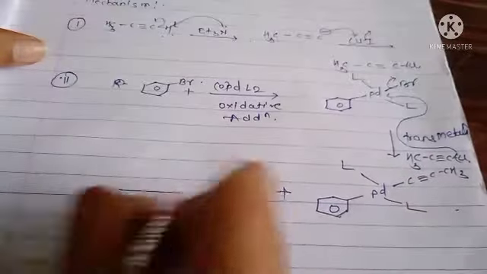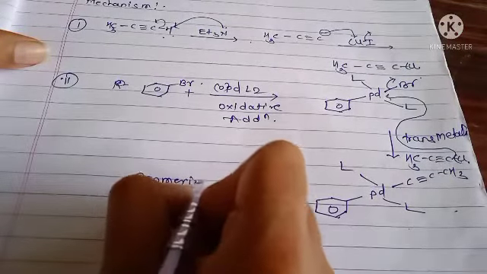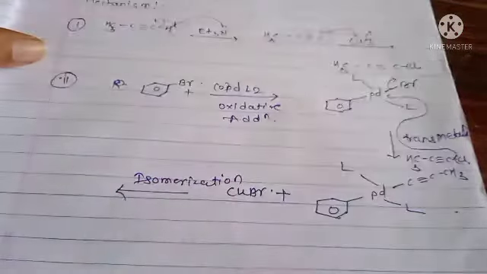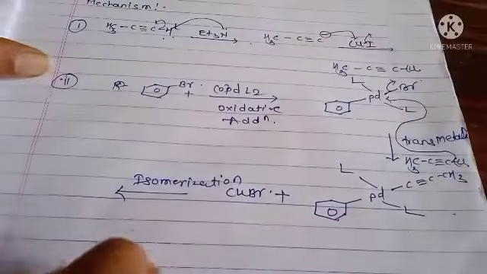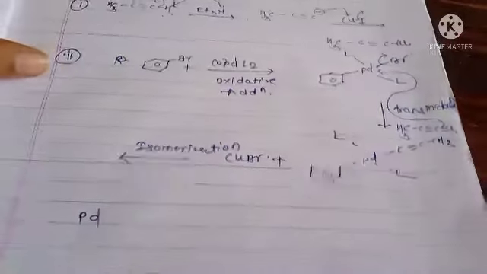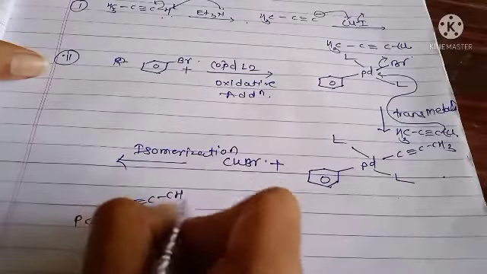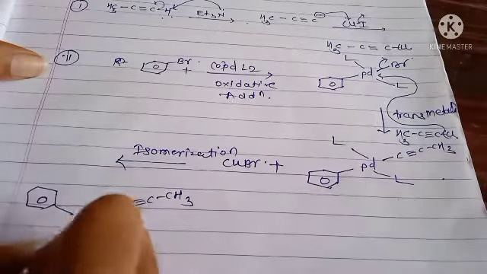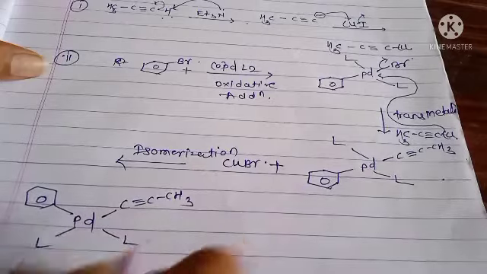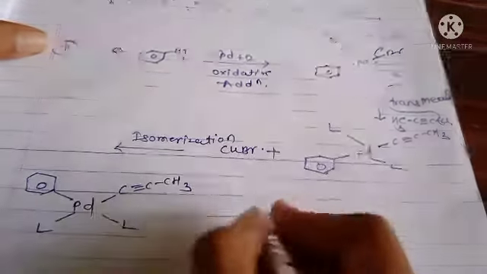Next step, the isomerization takes place. Here trans is converted into cis form. Here palladium, C≡C-CH3, Ph, and the ligands. Then the next step is the reductive elimination.